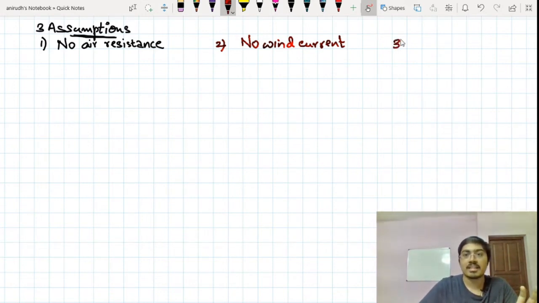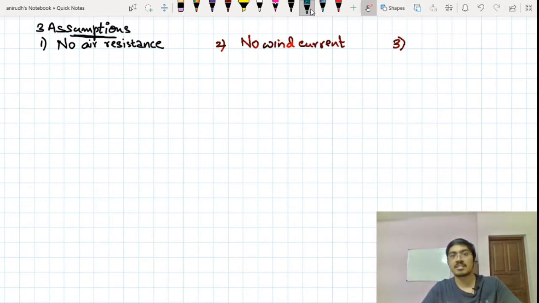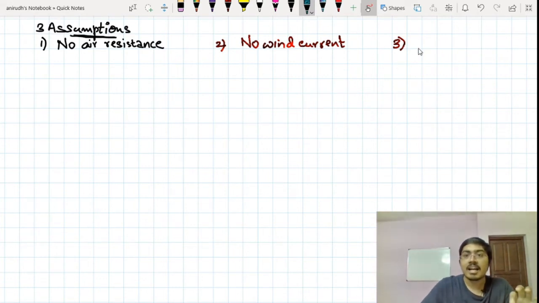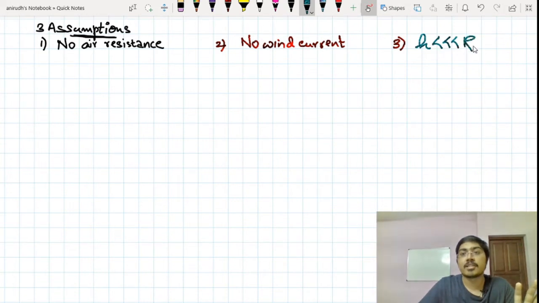And the third point is that you are dealing with some height, isn't it? You may say that 50 meter up, you are dropping a ball 100 meters up. All these things are considered in this particular chapter. Whenever they frame a question in this chapter of one-dimensional motion or even two-dimensional motion, in the next chapter, the height at which you are throwing a ball up, the distance covered by a ball that you are throwing up, or you are dropping a ball from a tower, the height of the tower, all this height which you are dealing over there is very, very, very less than the radius of Earth.